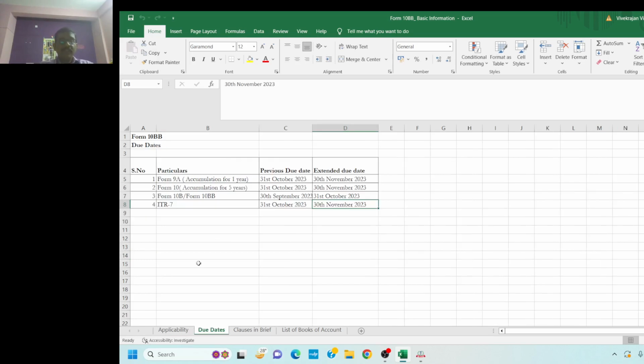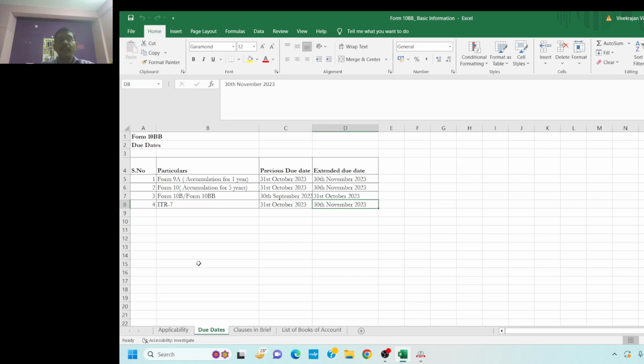Due dates. Four crucial due dates to be kept in mind, my dear friends. Form 9A, that is accumulation for 1 year, had a previous due date of 31st October 2023, which is extended to 30th November 2023. Form 10, that is accumulation for 5 years: the previous due date was 31st October 2023. It has been extended to 30th November 2023.